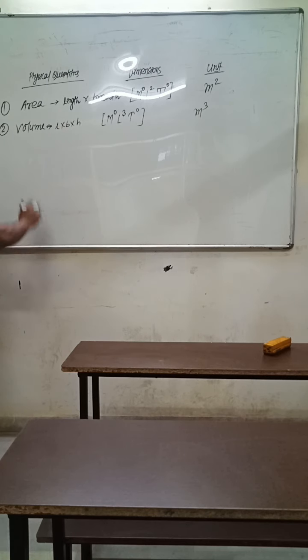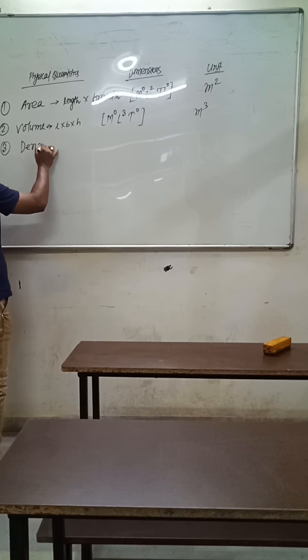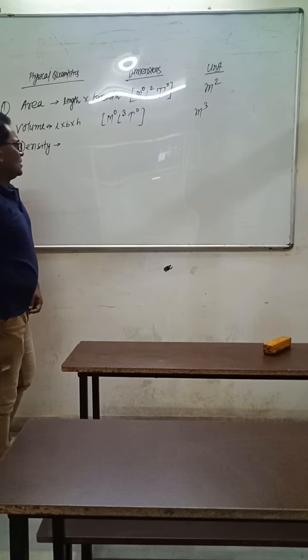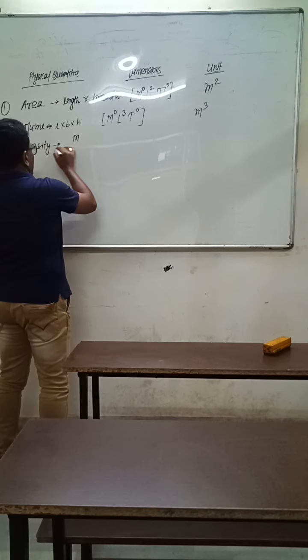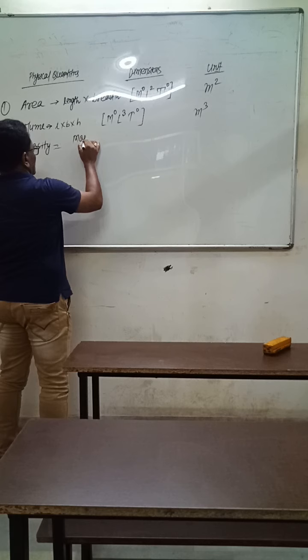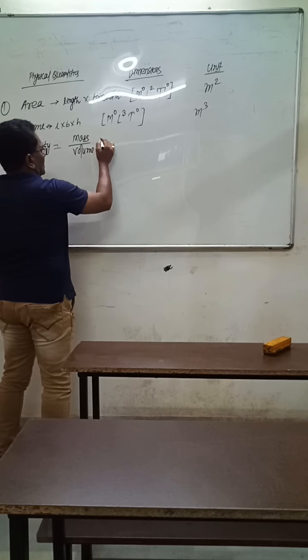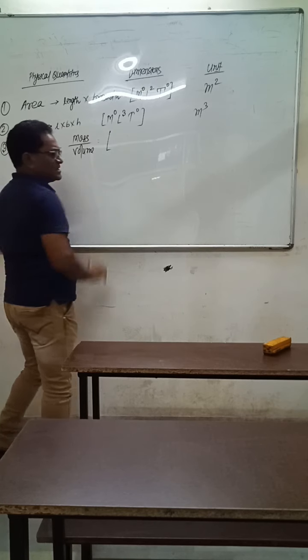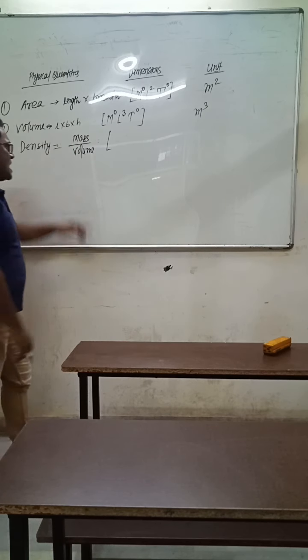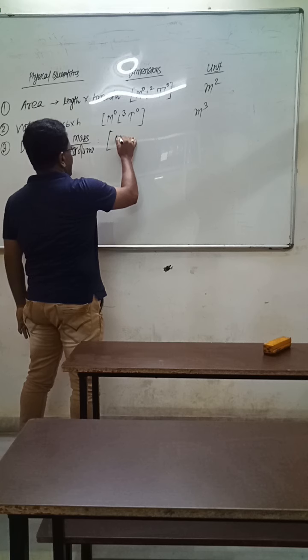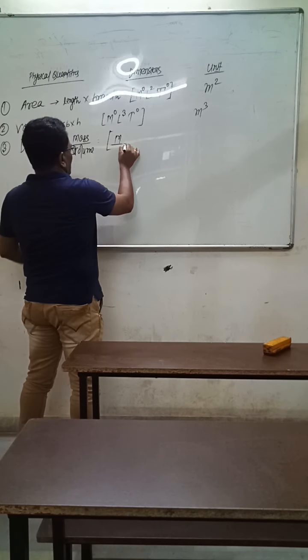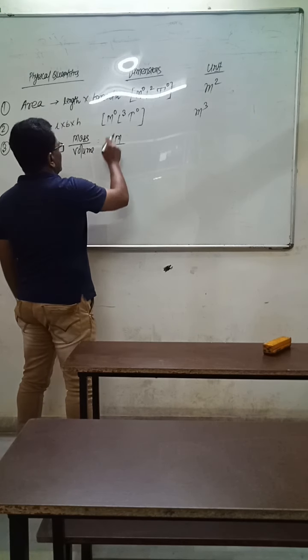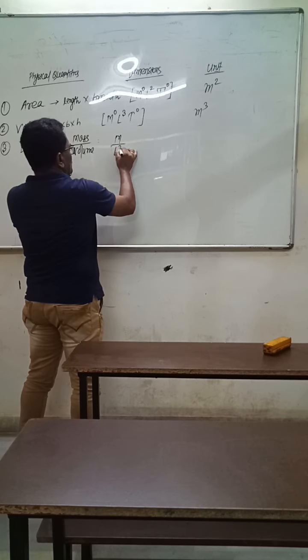Now the next physical quantity, density. Density is defined as mass per unit volume. Density equals mass upon volume. Now we have to write its dimensions. So there is mass M, and volume is expressed as L cube.